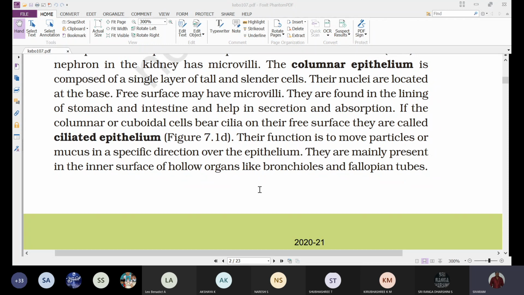Cilia help in the movement of particles or mucus in a specific direction over the epithelium. They are mainly present on the inner surface of hollow organs like bronchioles and fallopian tubes. Fallopian tubes are parts of the female reproductive organs. In the fallopian tubes, the ovum which is released into the body cavity is captured by finger-like structures called fimbriae, and the fimbriae push it into the fallopian tube.